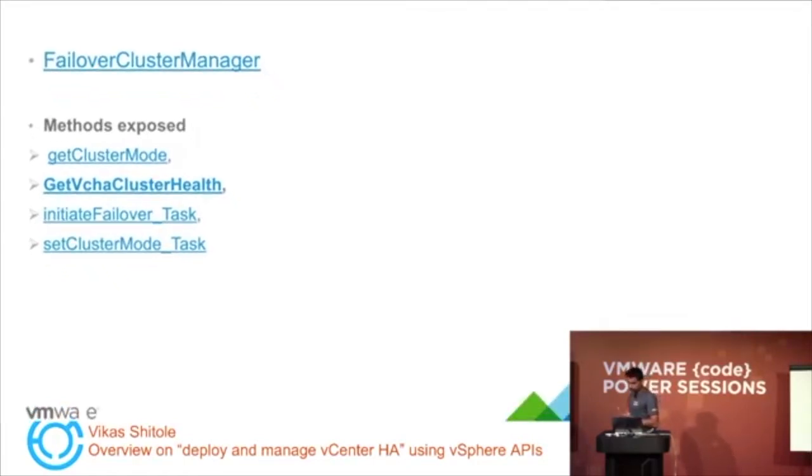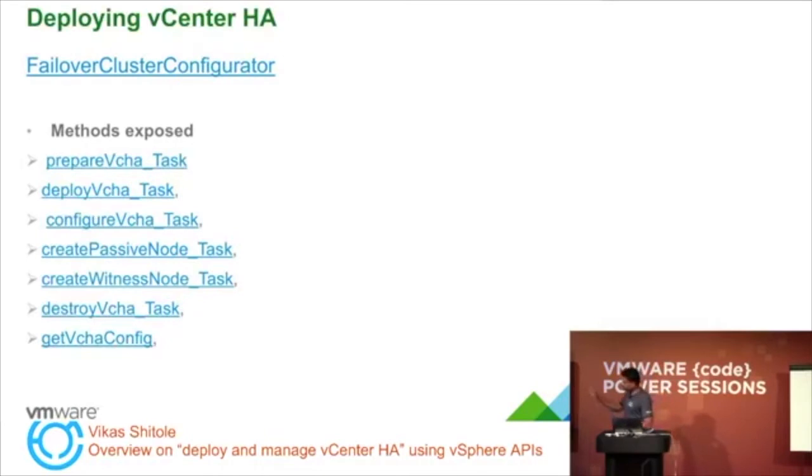FailoverCluster Manager is one of the managed objects which is responsible for monitoring and managing the vCenter HA, and these are the methods exposed by that managed object. So in my example, I am going to use get vCHA cluster health as one of the examples. And this is the second managed object. You can see that multiple methods are exposed by this managed object, and it is responsible for deploying, configuring, and preparing the vCenter HA.